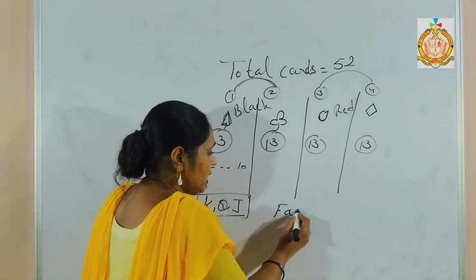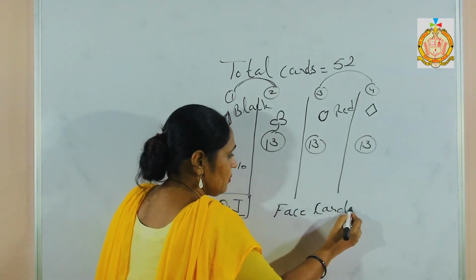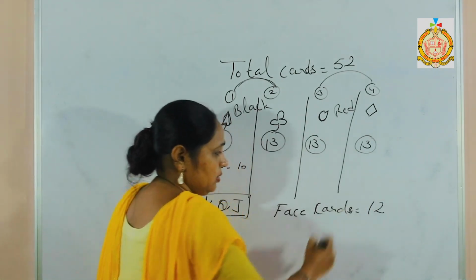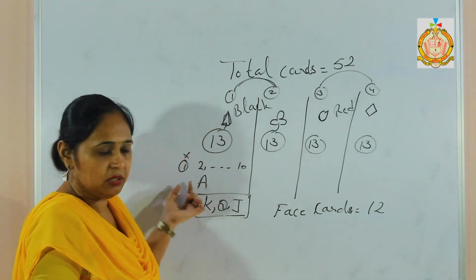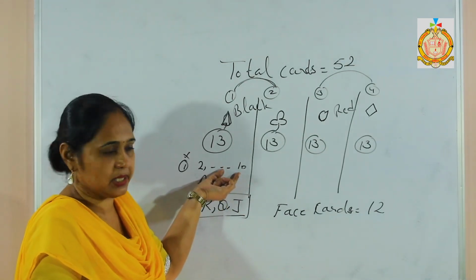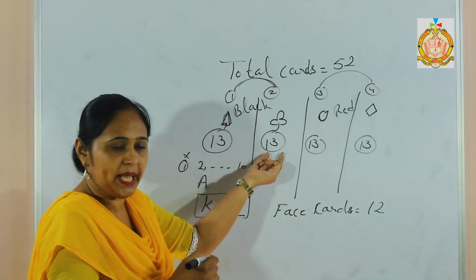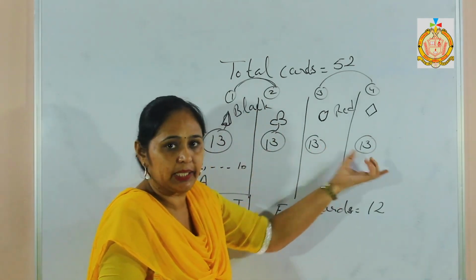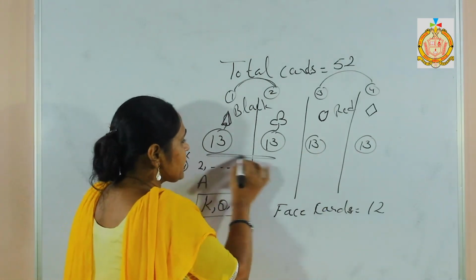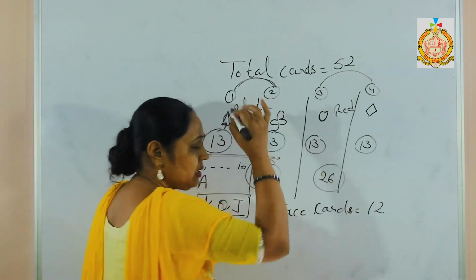Total face cards are 12. 4 aces are there, 12 face cards are there and numbers are the other cards. Now two types belong to black, two types belong to red. It means 26 cards are black and 26 cards are red.